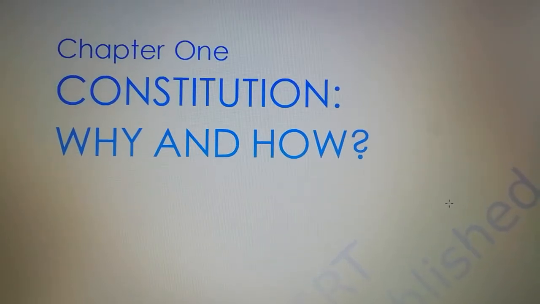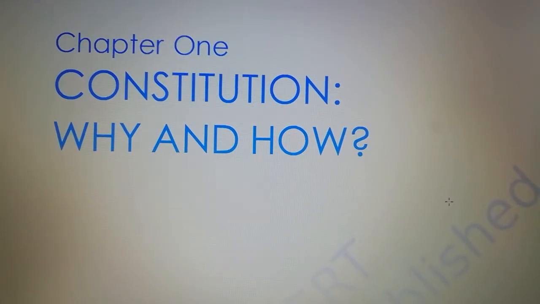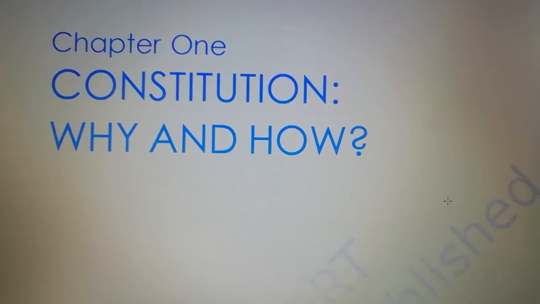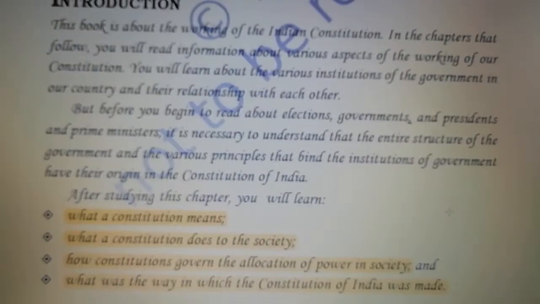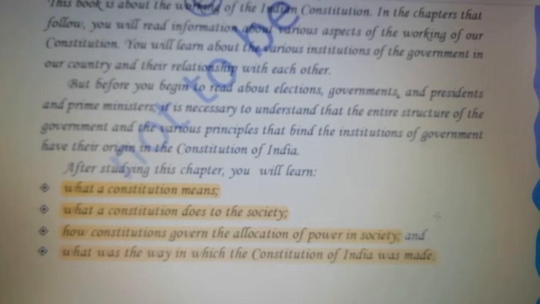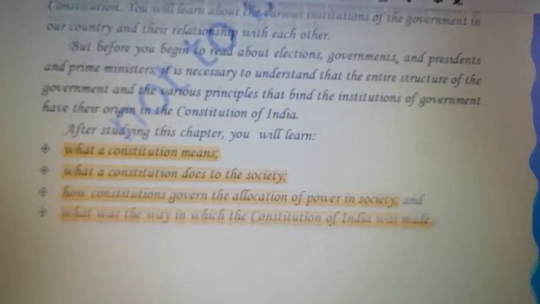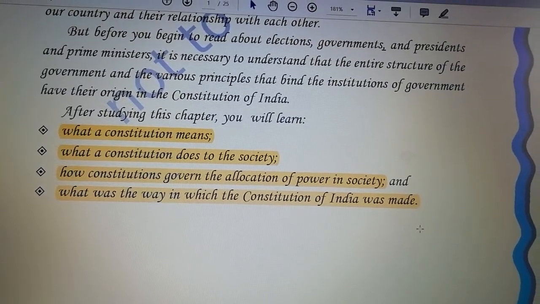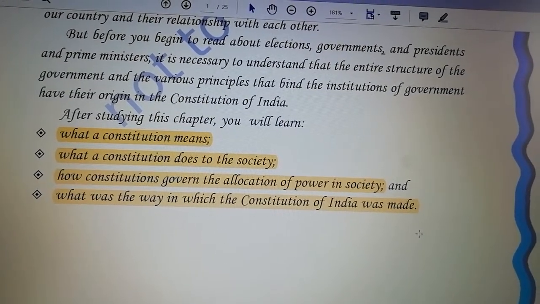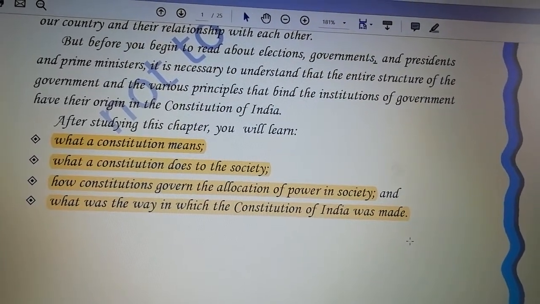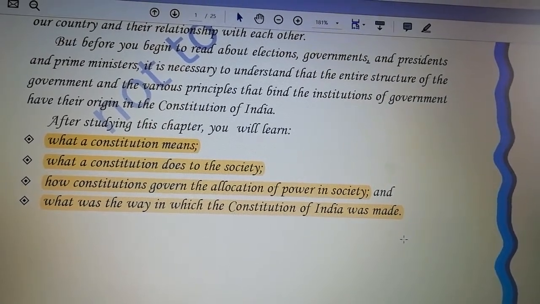Hi friends, in this video I am going to discuss the first chapter in the book Constitution at Work. Chapter 1, Constitution, Why and How. Introduction. After studying this chapter you will learn what a constitution means, what a constitution does to the society, how constitutions govern the allocation of power in society, and what was the way in which the Constitution of India was made.